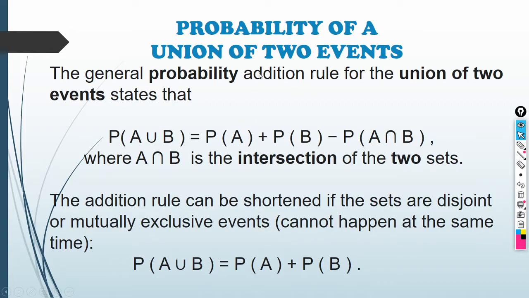Okay, so under this, if you're given two events, you are going to check whether there is an intersection of two sets, because there are two formulas for the probability of a union of two events depending upon whether there is an intersection of two sets or none.